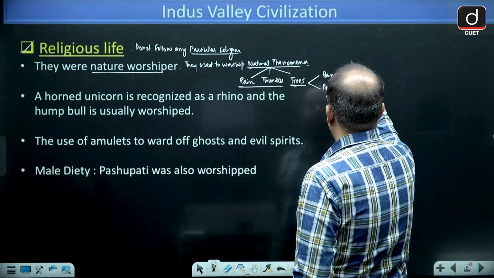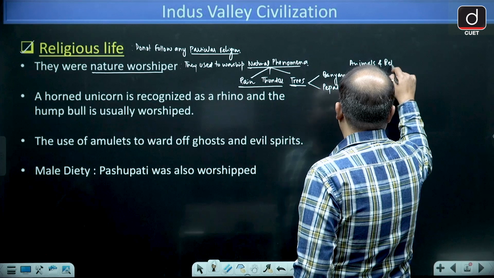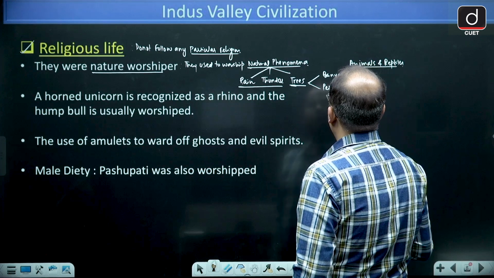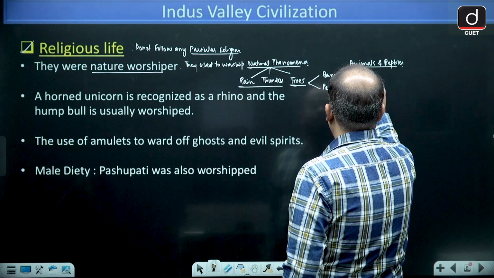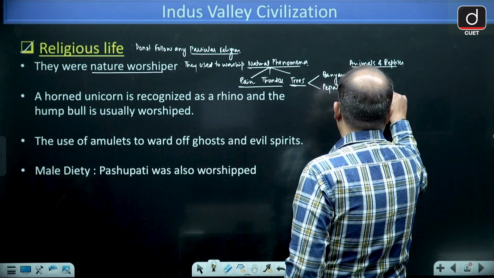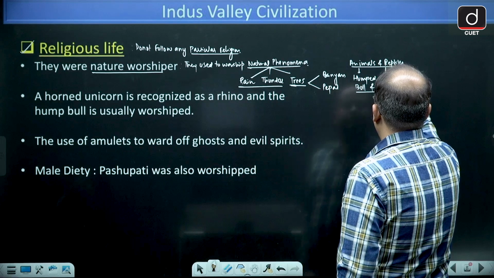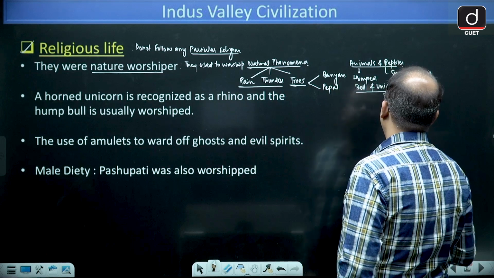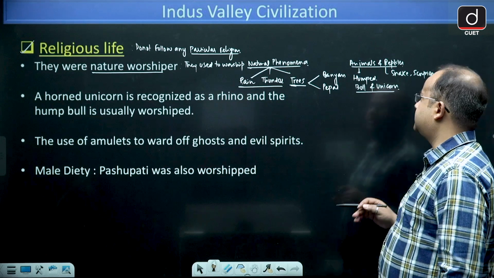So they used to worship animals. The most common animal was unicorn, and it is also the humped bull. And reptiles like snake, scorpions. So they used to worship snakes, scorpions, lizards, this type of reptile.